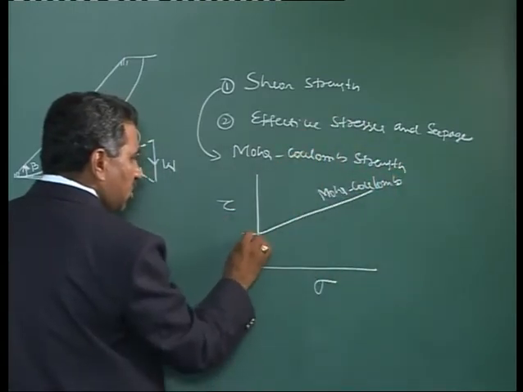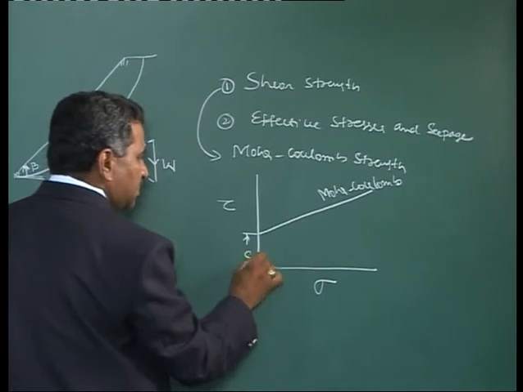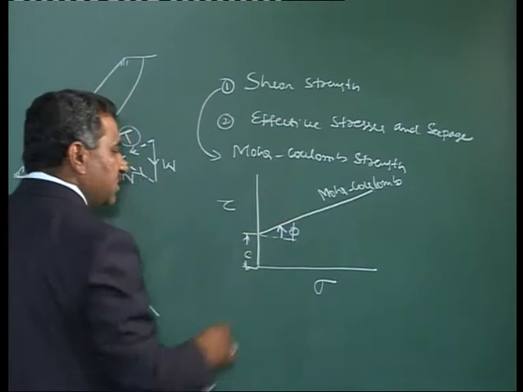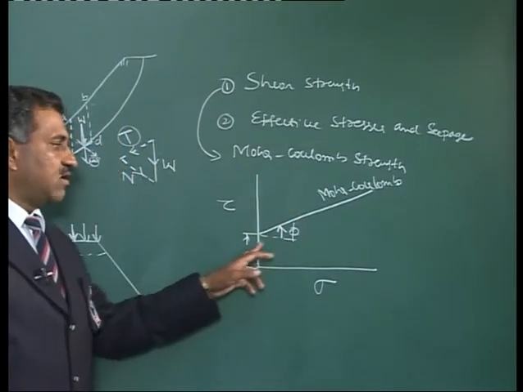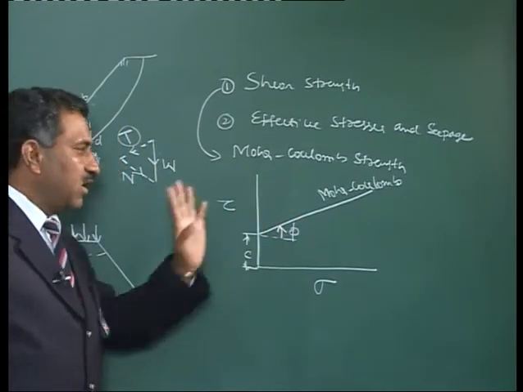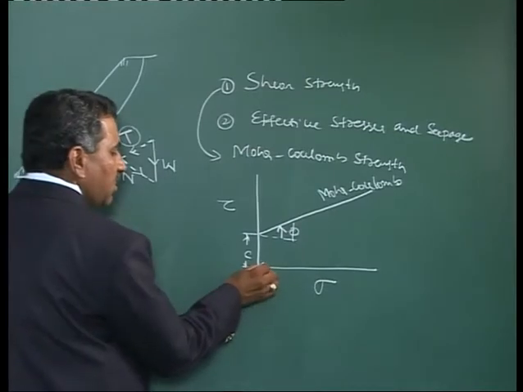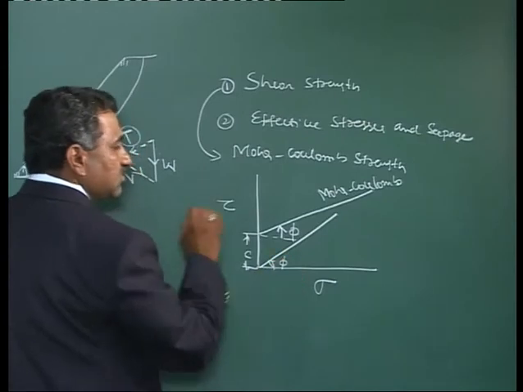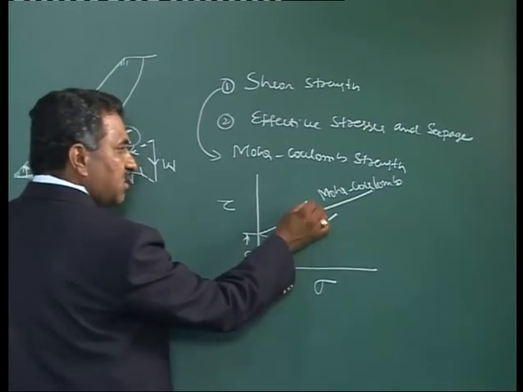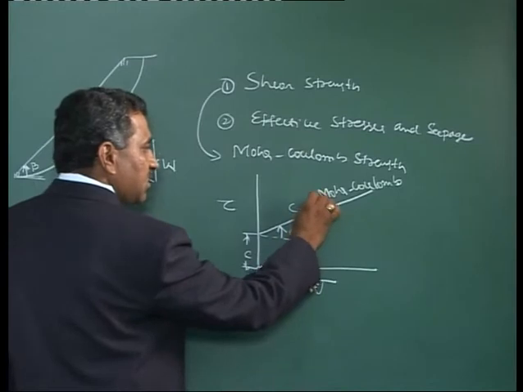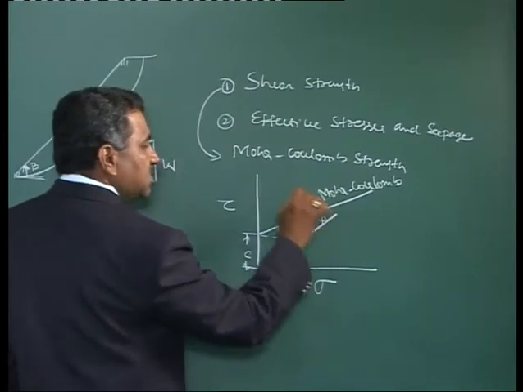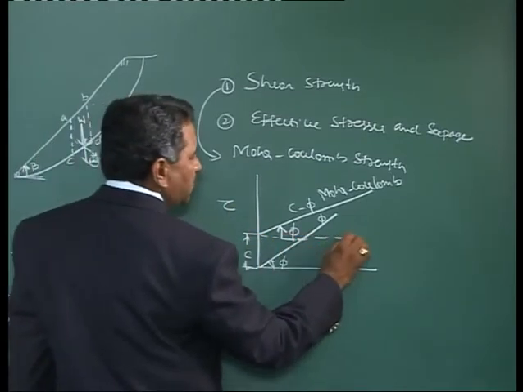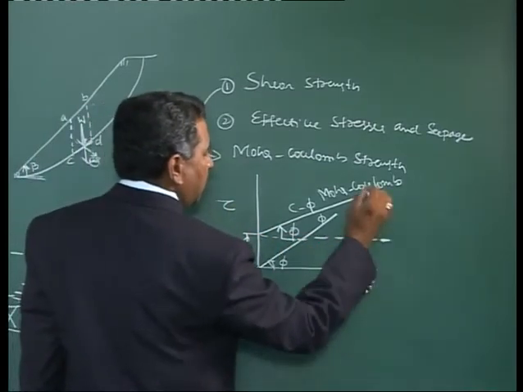This is the cohesion C, and this is the angle of internal friction phi. If it is a C phi soil, I will be using both C and phi. If it is only a cohesionless soil, I will have only phi here. This is for sands, cohesionless soils. This is for C phi soils. This is for only phi soils. And if the soil is purely cohesive, then I will have this failure strength envelope.